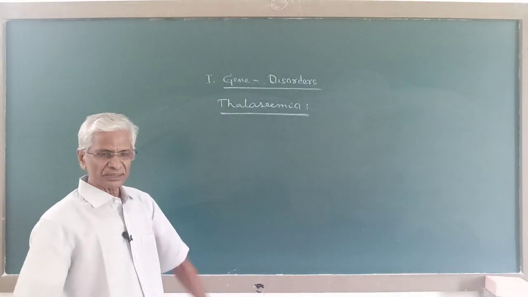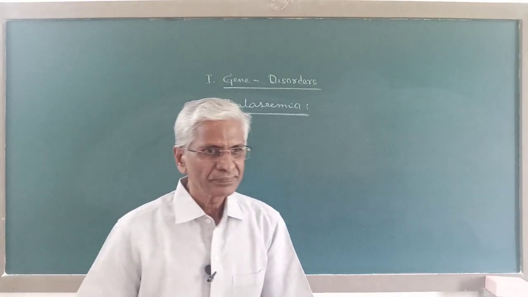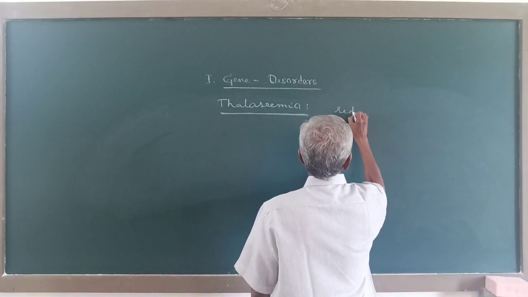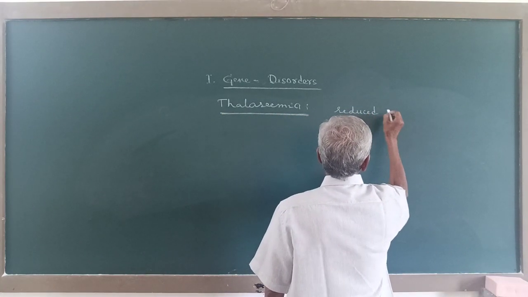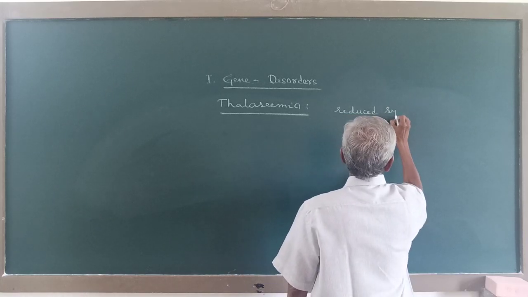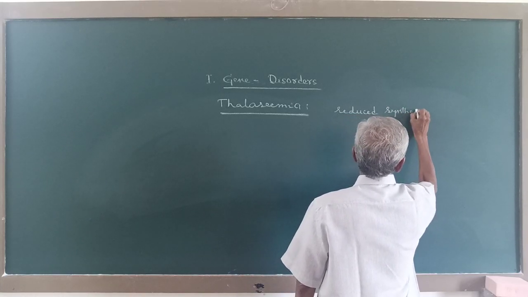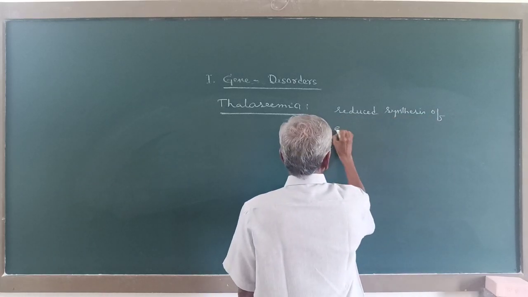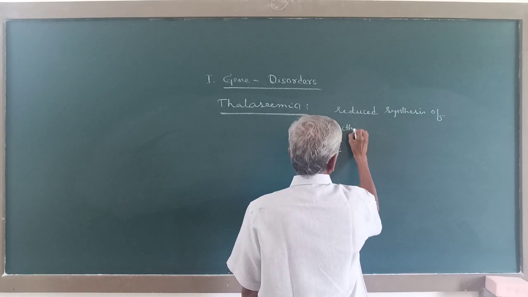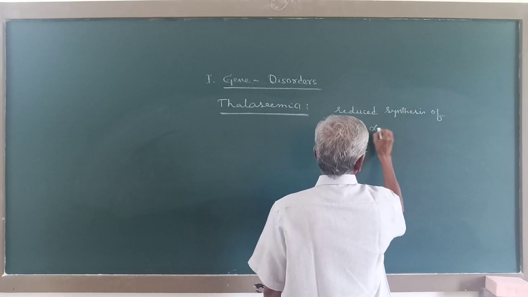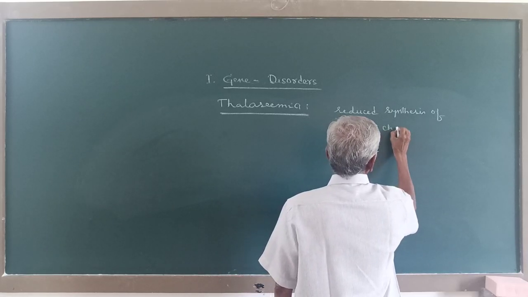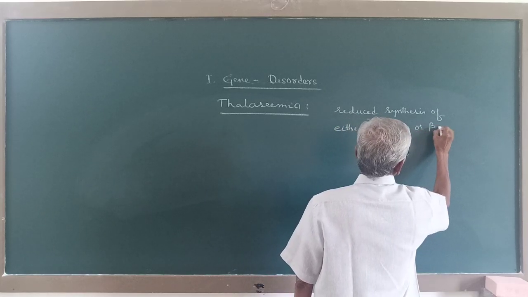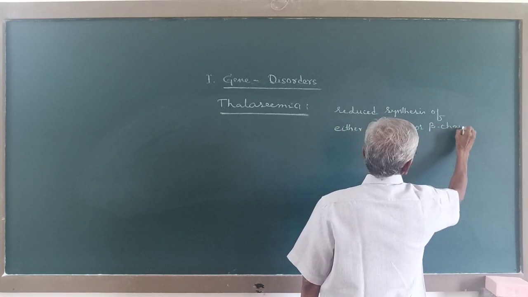Now in this disease, thalassemia, there occurs reduced synthesis of either the alpha chain or the beta chain of the hemoglobin.